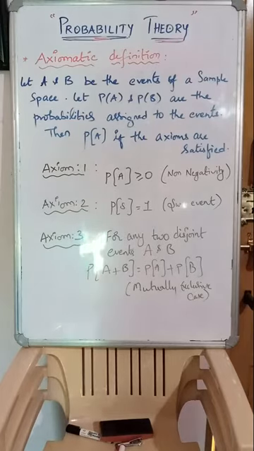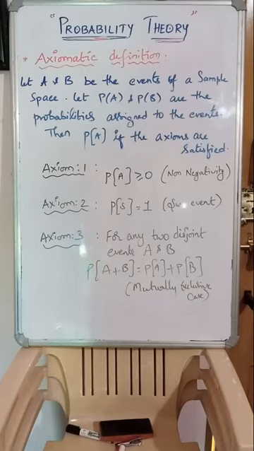Axiomatic definition. Let A and B be events of a sample space, and probability of A and probability of B are the probabilities assigned to the events. Then when do we say it is the probability of A? If the axioms are satisfied. Look at the axioms.